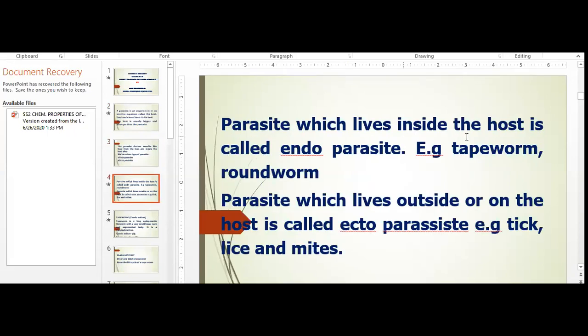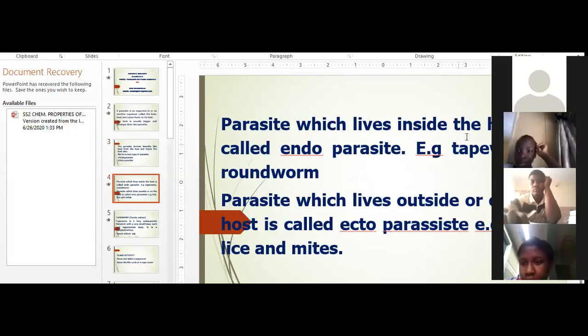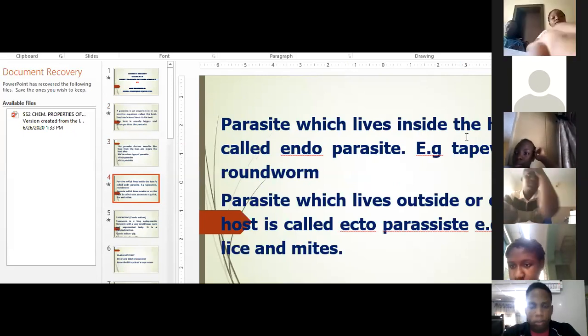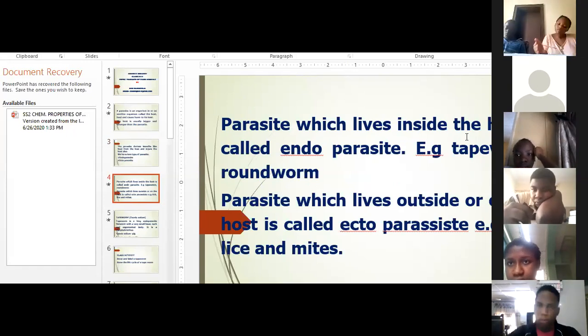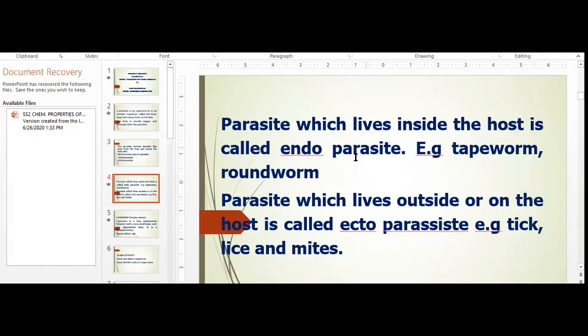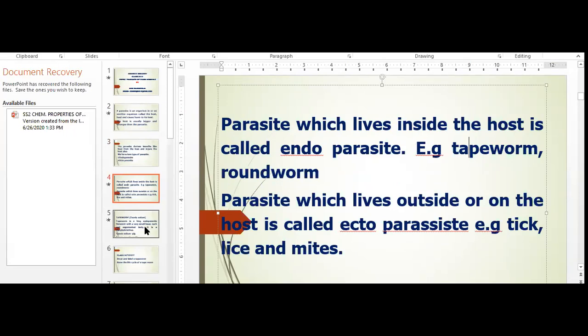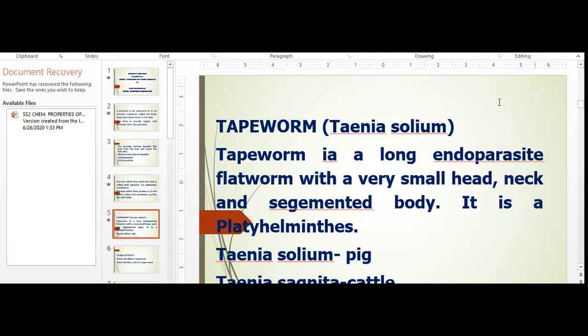Now, what are endoparasites? An endoparasite is a parasite that lives inside the body of the host and is able to cause harm. Examples of endoparasites are tapeworm and roundworm. What about ectoparasites? A parasite that lives outside or on the body of the host is called an ectoparasite. Examples are tick, lice, and mites. They are ectoparasites because they live on the body of the host.